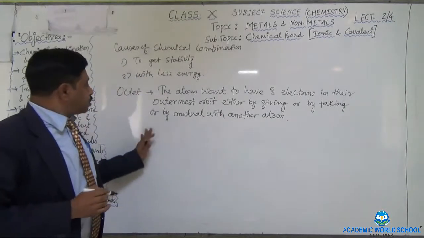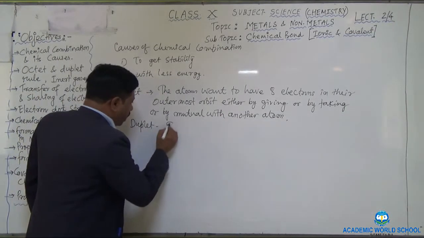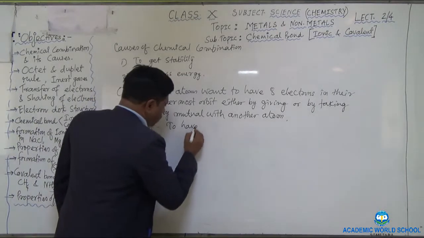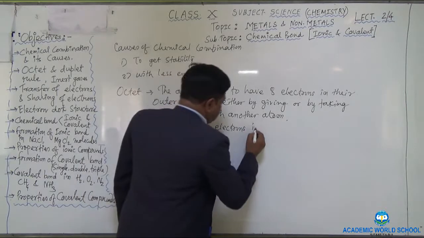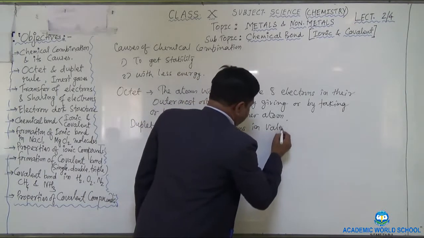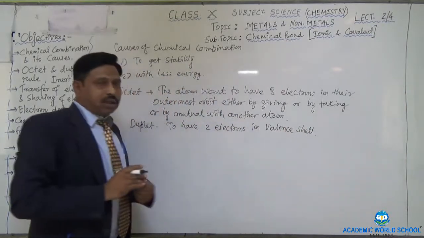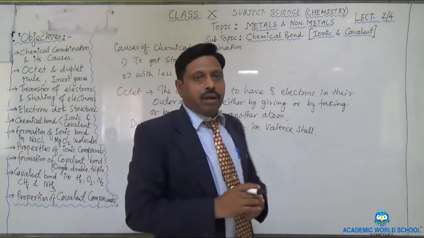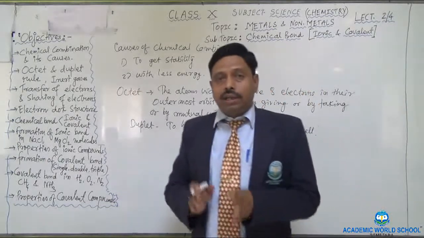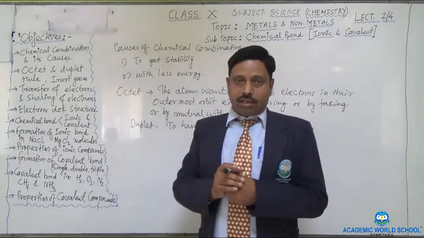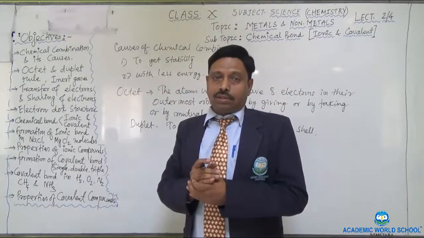And in case of the duplet, again it is very simple, to have the 2 electrons in the valence shell. Valence shell means outermost orbit, right? Now one thing remember, that always the atoms want to have the nearest inert gas configuration. Nearest inert gas, this is the most important.